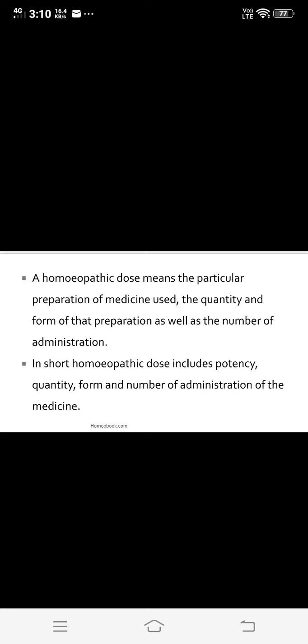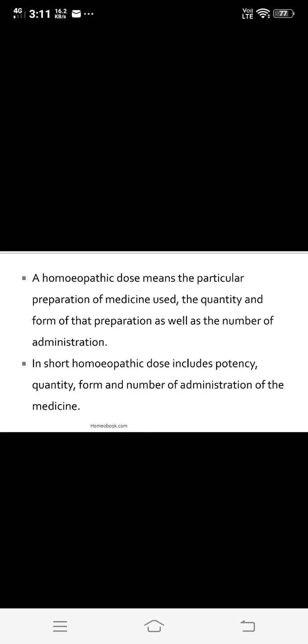Then we study the next point, that is the stage and duration of the disease. In this we studied that at early stages of disease we require high potencies, but as the disease progresses towards the last stage or a collapse stage, in those cases we require a low potency and frequent repetition. But if the disease is in a previous or early stage, in these cases we require medium to high potencies.